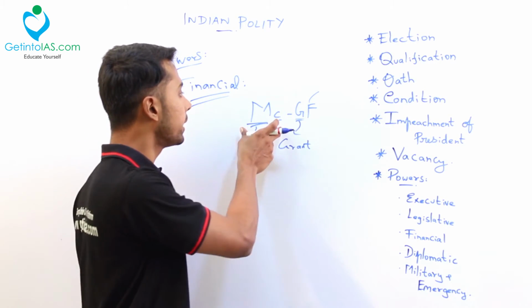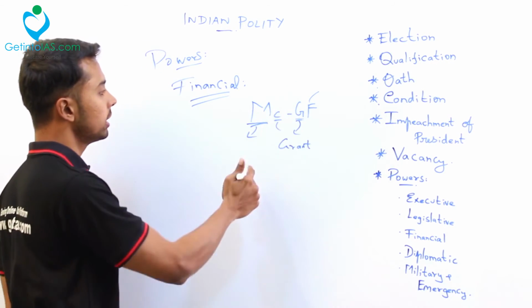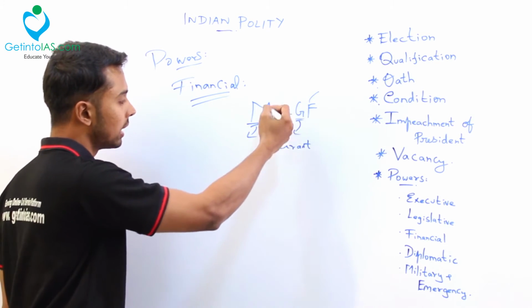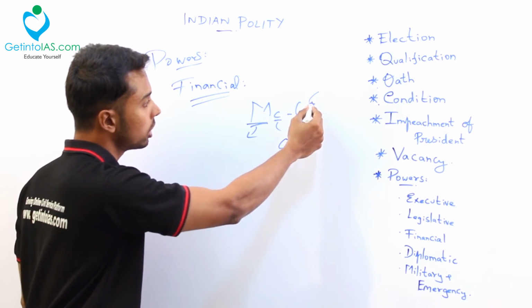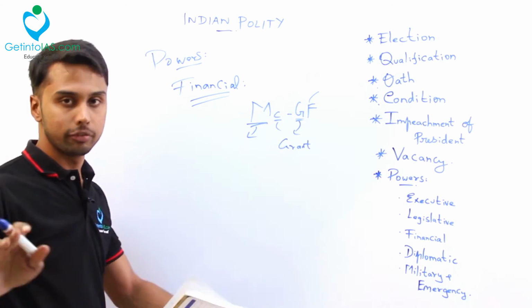So the code word is MEC-GF. You're going to MEC-D with your girlfriend. M is for money bill, C is for Contingency Fund of India, G is for grant, demand of grant, and F is for Finance Commission. Okay, that is with the financial powers.